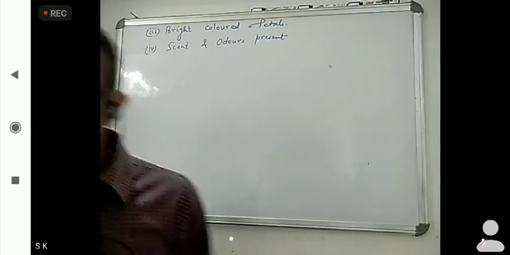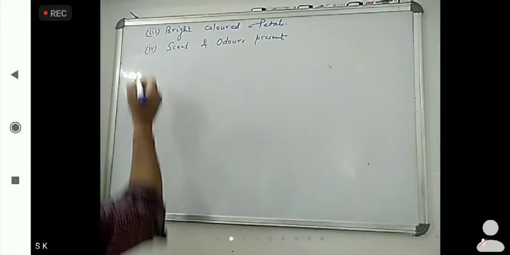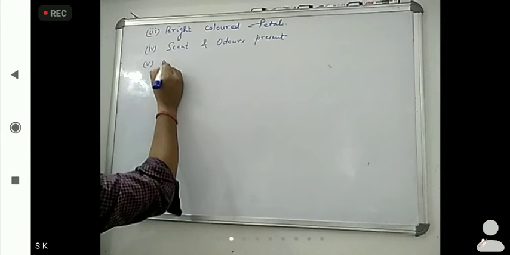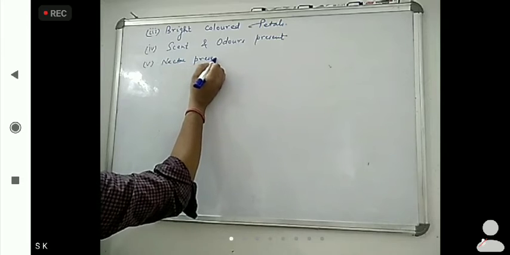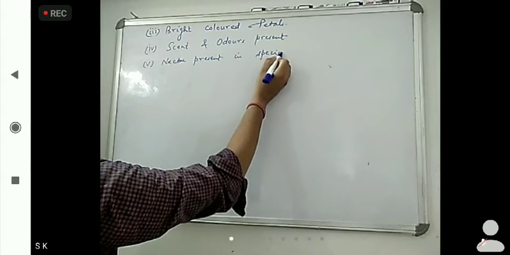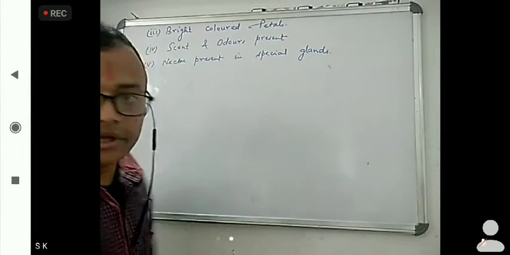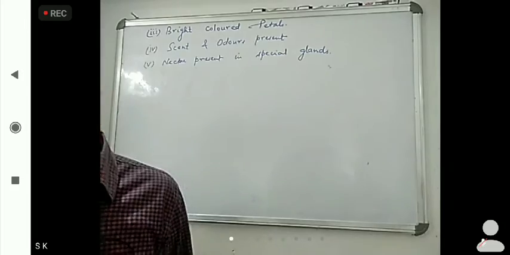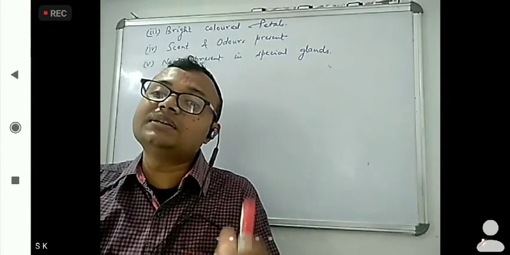What another is there? Nectar present in special glands. Okay, nectar present in special glands. What is another one? Edible sap.